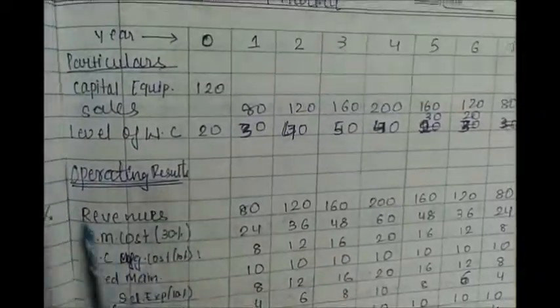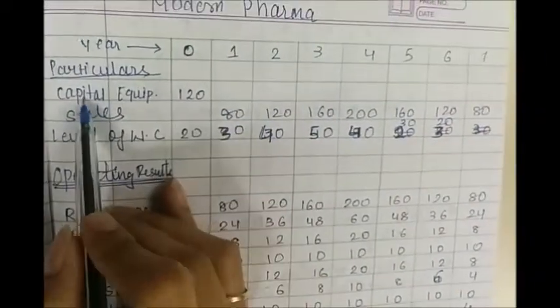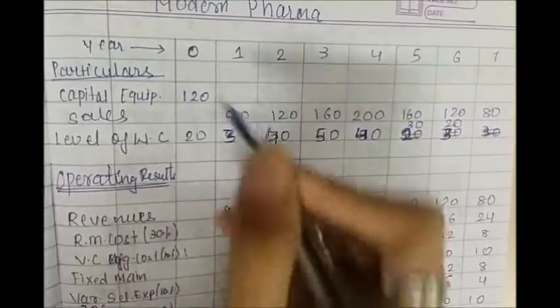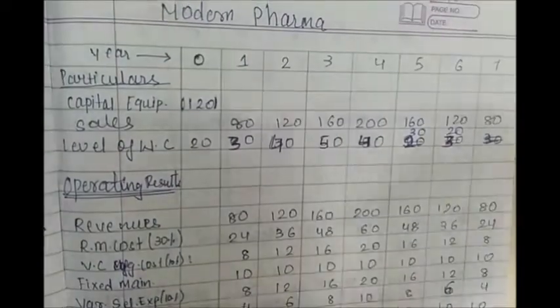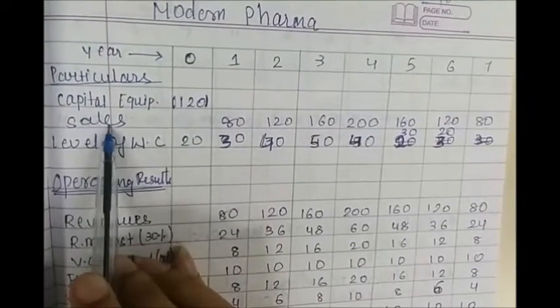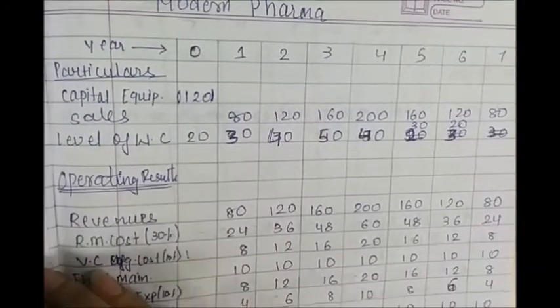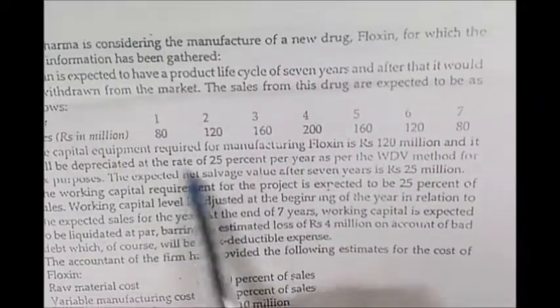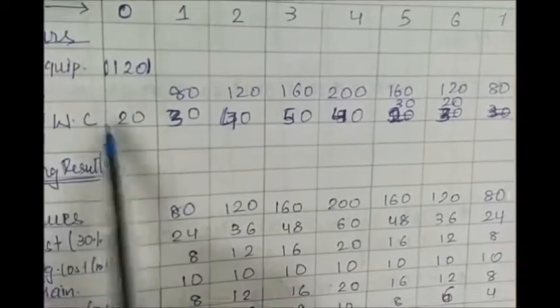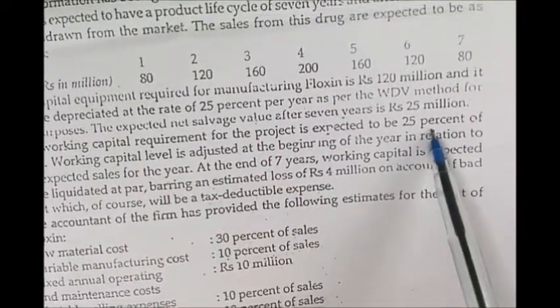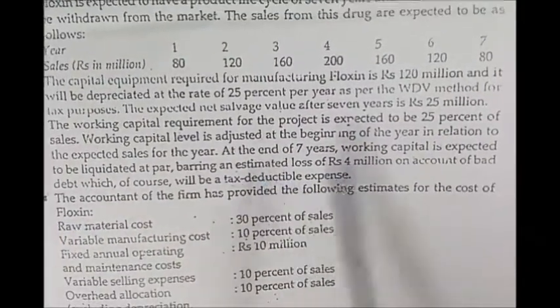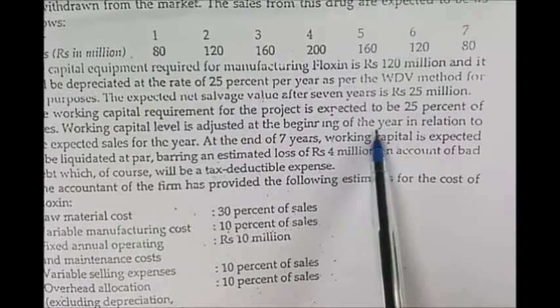Now for calculating this, first we will put the amount for capital equipment. This is the amount you will be incurring, so it will have a negative sign. Then we will write down the information for sales, which is given in our case for years 1 to 7: 80, 120, 160 and so on. And then we will calculate the level of working capital. As I said before, working capital will be 25% of the sales, and this adjustment you will have to make at the beginning of the year.